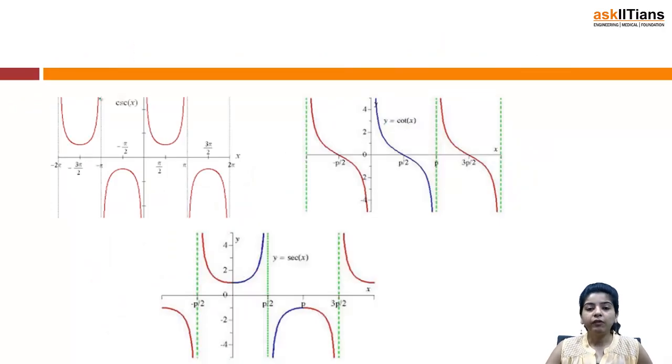Similarly, we have the graphs of sec, cosec, and cot. In the case of cosec x, we have a graph of this form, again on the basis of the same notions that we have just discussed; the explanation is the same. Then we have cot x, which is like this, and it keeps running like this. In the case of sec x, we have a graph of this form, right?